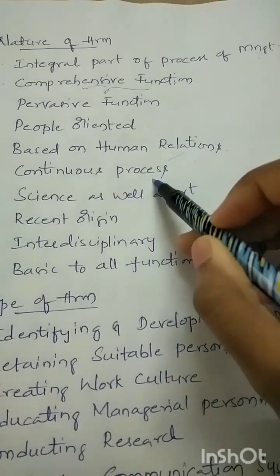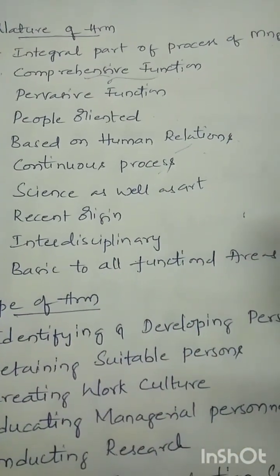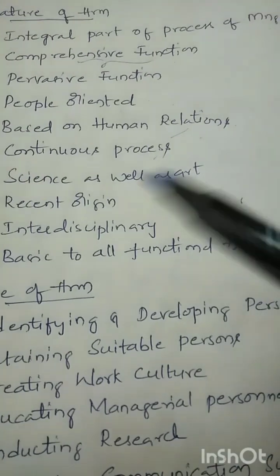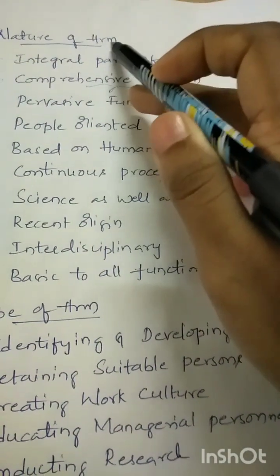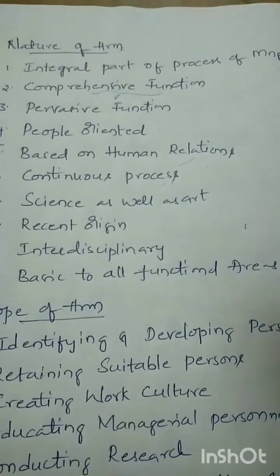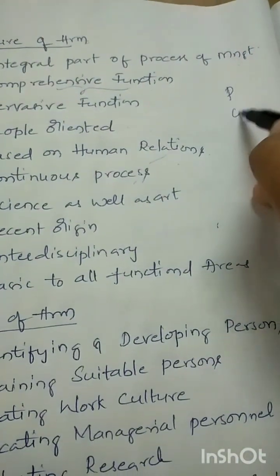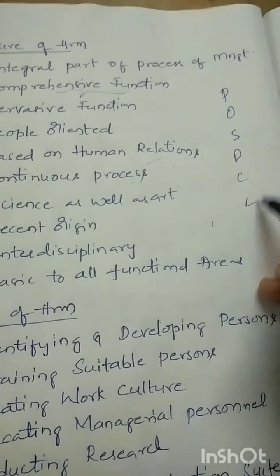Okay, next one is a continuous process. Obviously human resource management is a never ending process. Management is nothing but planning, organizing, staffing, directing, coordinating and controlling.